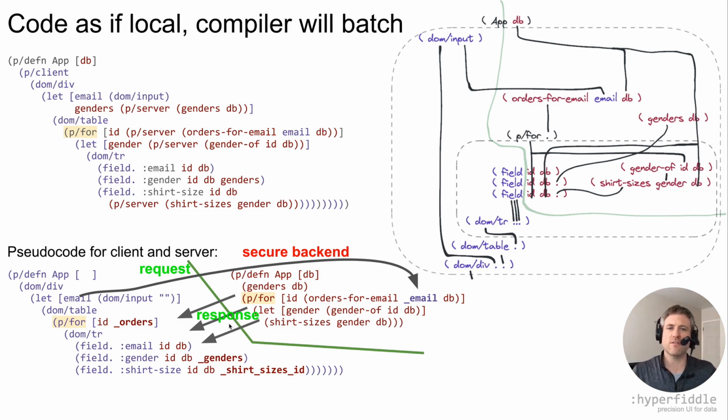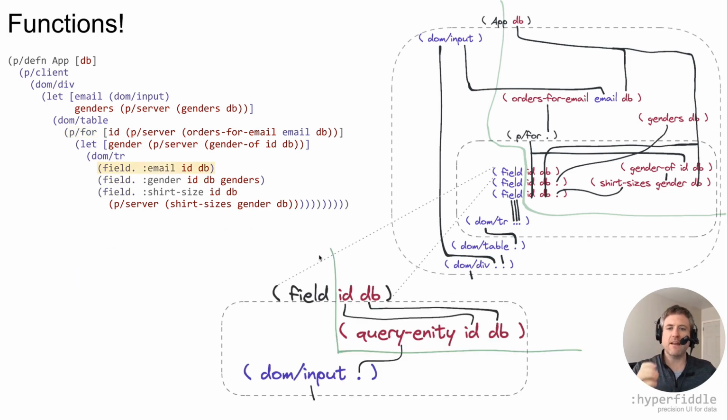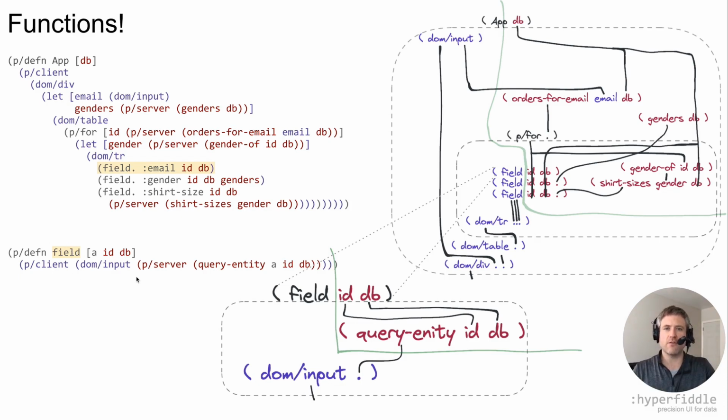The main question at this point is how far can the DAG abstraction scale? Can it do lambda, higher order functions, and closures? Yes. DAGs nest, you can embed a DAG inside a DAG. Look here where we call this field function with the two red parameters. Here's the function body. The red parameters are not used by the client, they stay on the server, and that is clear from the static information available in the program. When you define a Photon function, you're defining a DAG, and when you compose Photon functions, you're composing DAGs.